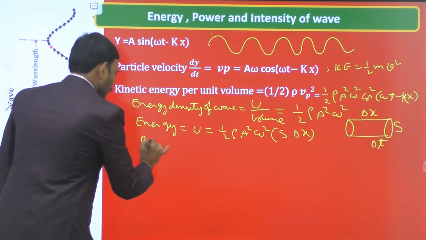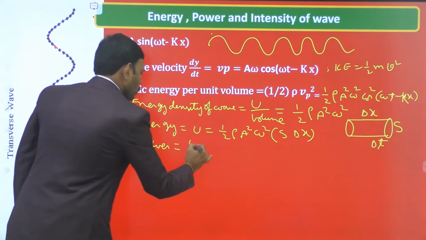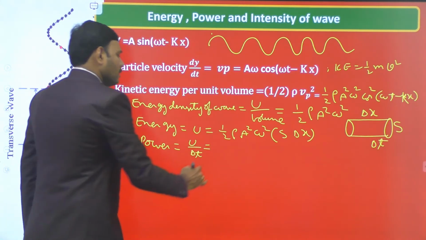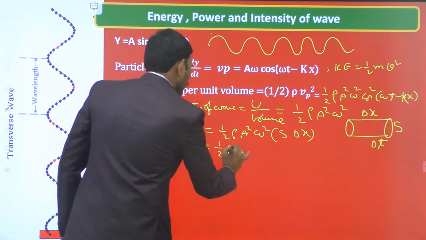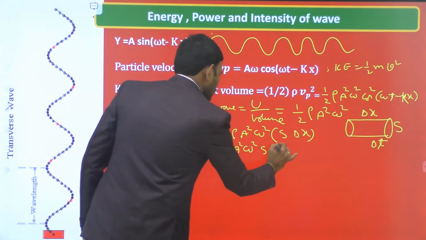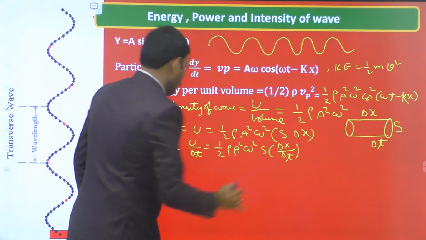Then power of the wave. Power is rate of energy, that is U by delta t. Therefore, half rho a square omega square S into delta x divided by delta t. This is power.